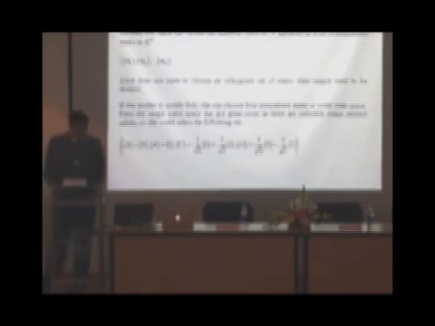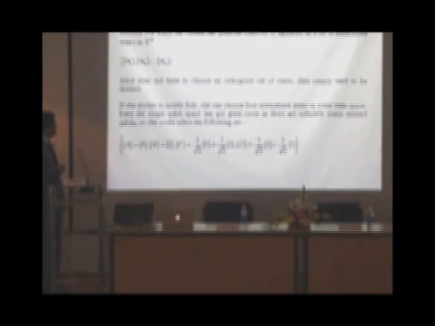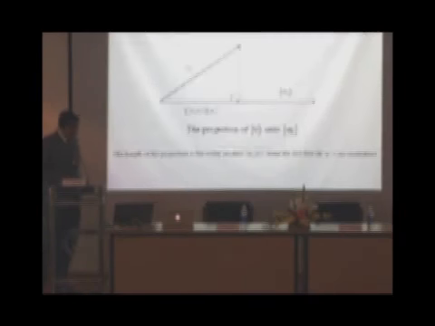Next, we have the need for distinct states. When we do measurement, assume that Alice has chosen her quantum symbols or alphabet as a set of normalized states in C, ket w1, ket w2, ..., ket wn. Alice does not have to choose an orthogonal set of states; they simply need to be distinct. If she wishes to notify Bob, she can choose four normalized states in some state space. Even the single qubit space has great room, as there are infinitely many distinct qubits. So she could select the following set as an example: A is ket 0, B is ket 1, C is (ket 0 plus ket 1) by root 2, and D is (ket 0 minus ket 1) by root 2.